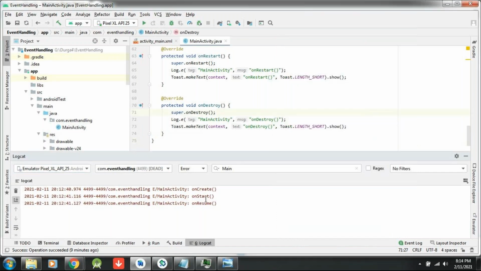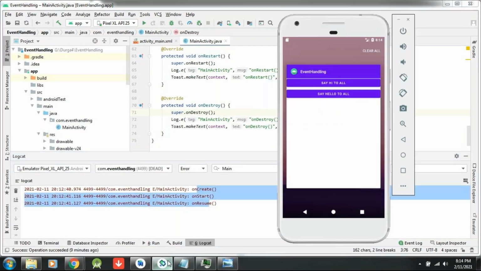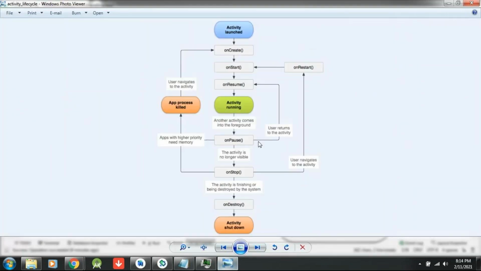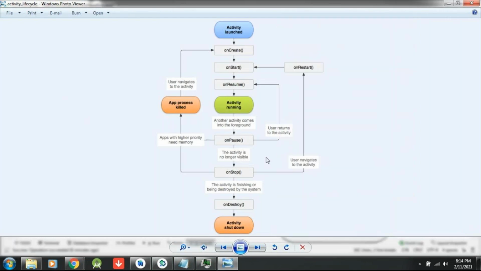Now you have understood at least. onCreate and onStart are called first. When I click the home button, it will call onPause and onStop. When you click the menu button, it will come to onRestart, onStart, onResume. When I click the back button, onPause, onStop, onDestroy, it will completely kill the activity. This is what I would like to explain.